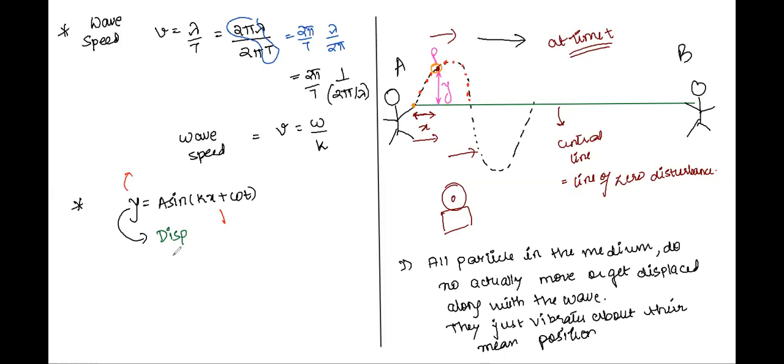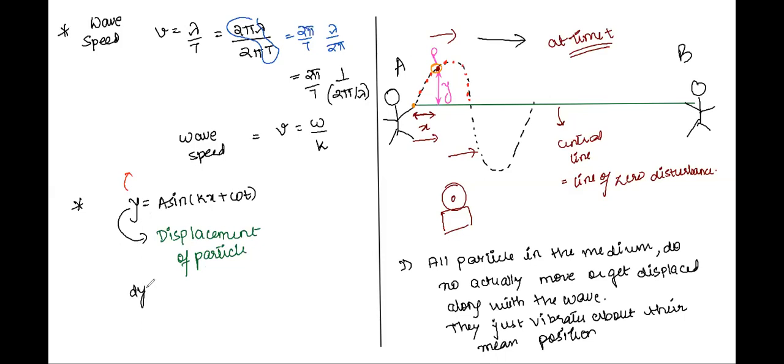So let us come back to where we were. When I say y, I mean that this y is nothing but the vertical displacement of the particle. Atul, tell me what will happen if I differentiate this y with respect to t.